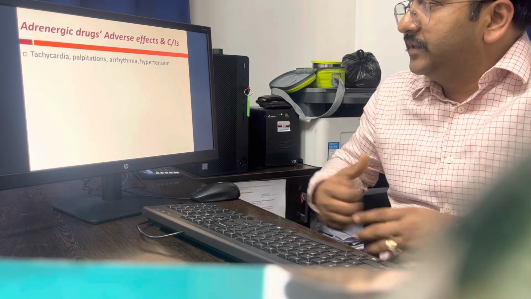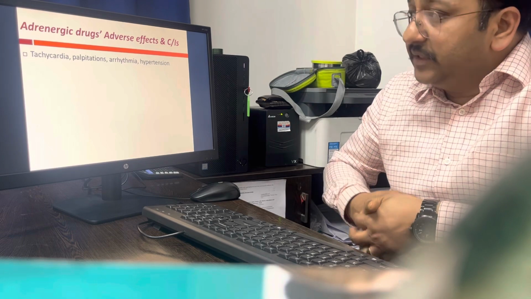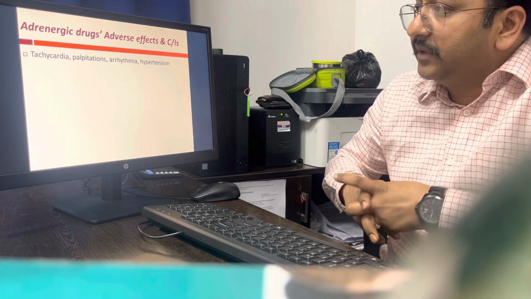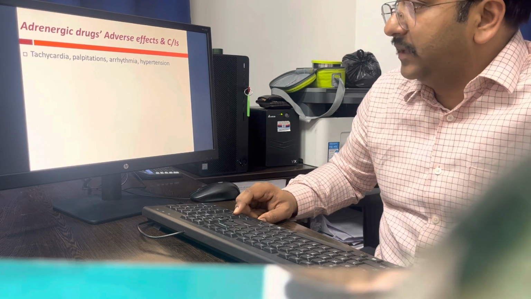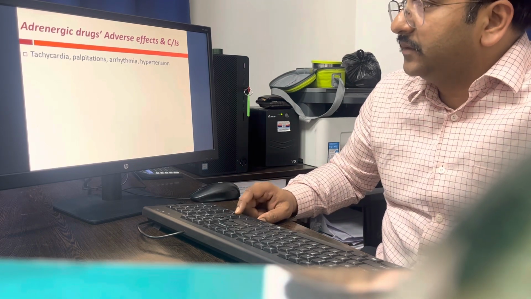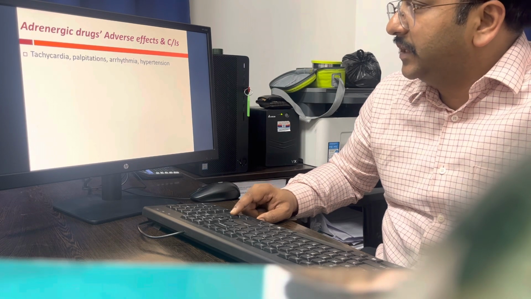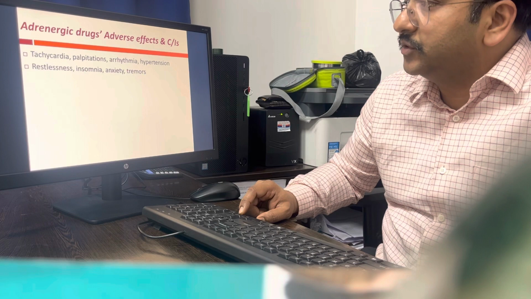So finally, the adverse effects and contraindications. The adverse effects are seen because of the drugs acting on the receptors. If excess drug acts, then tachycardia and palpitation occur. It will act on the heart, causing tachycardia, palpitation, arrhythmias, and it can lead to hypertension also.